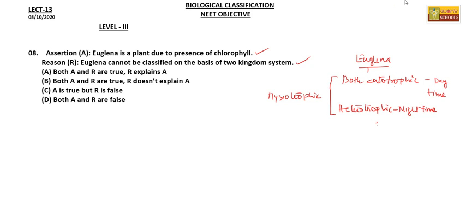You cannot keep it under autotrophic nor under heterotrophic organisms. So that is the reason Euglena cannot be classified on the basis of two kingdom classification. So this is true and this is also true, but that is not an explanation to the assertion. So both A and R are true, R doesn't explain A. That is, option B is the right answer.